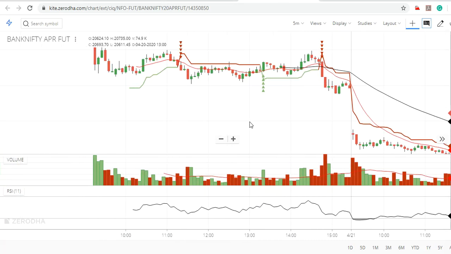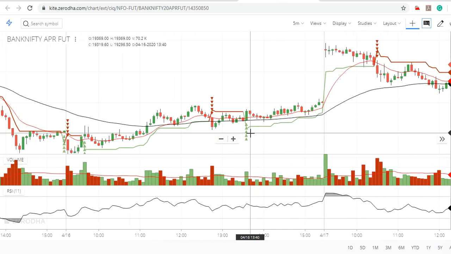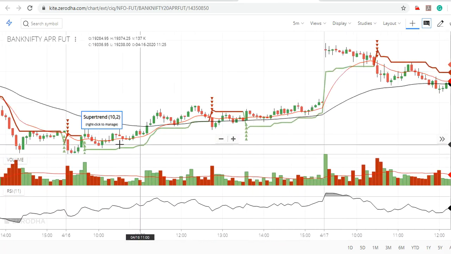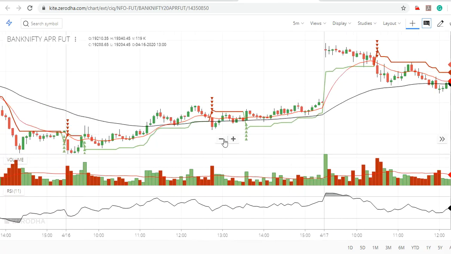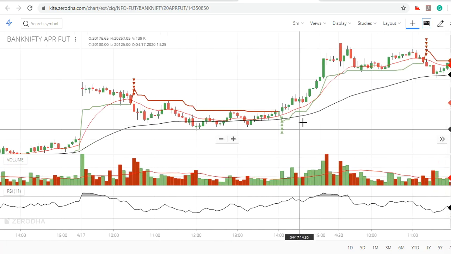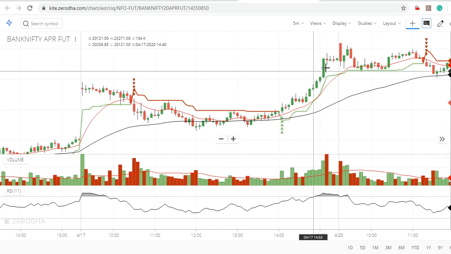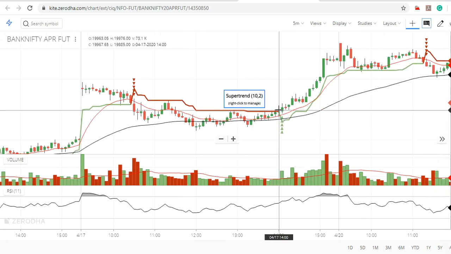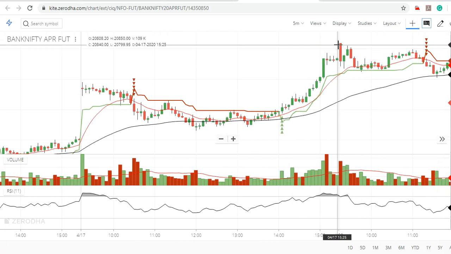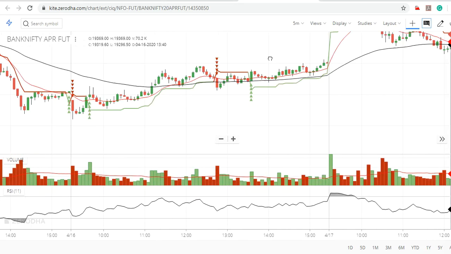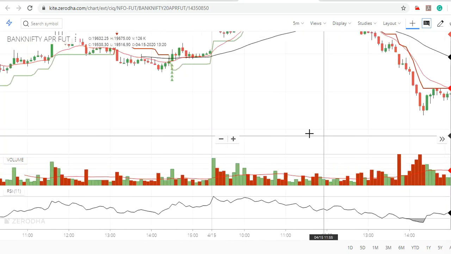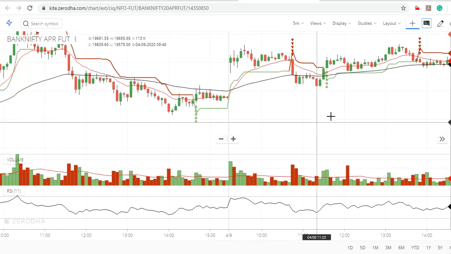See, like this, if you go on checking, you will get very good trades. You have got one trade here. Here we don't trade. Okay, here this low has got cut, then we will trade. Very simple strategy. You can see the first candle has moved above. The first candle has to close with the super trend 10-2 setting, closing simultaneously.